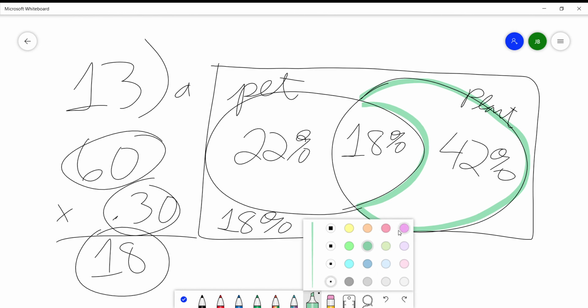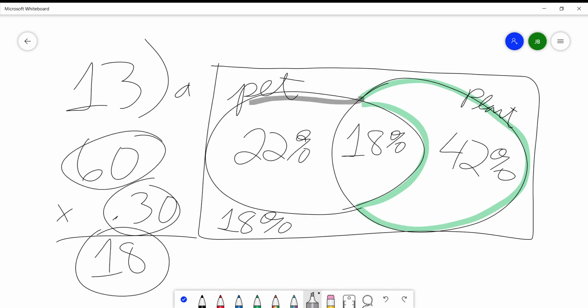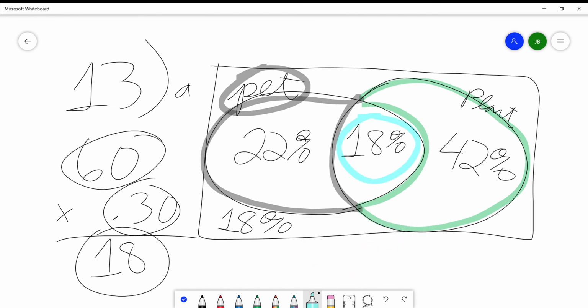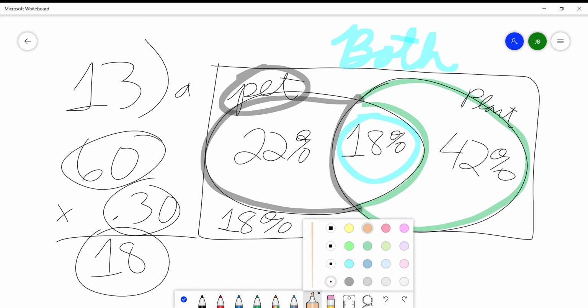What color should we make pets? Let's make them... Struggling, guys. These colors. Black. Pet owners get dark gray. So pet owners are 22%. Sorry if this is killing the point. And then we have 18% that own both. And now we'll use orange for neither.